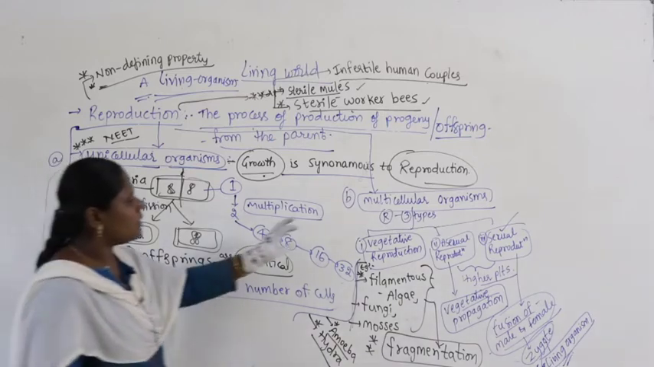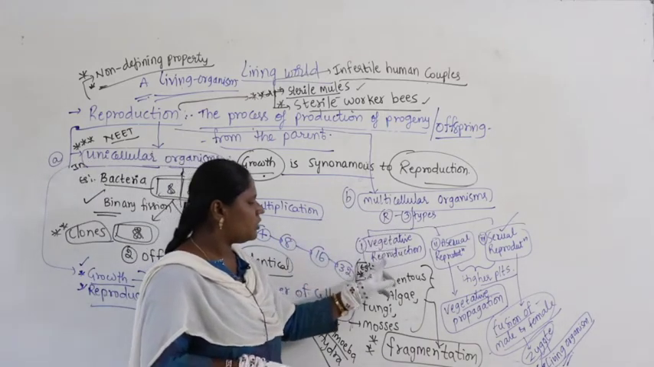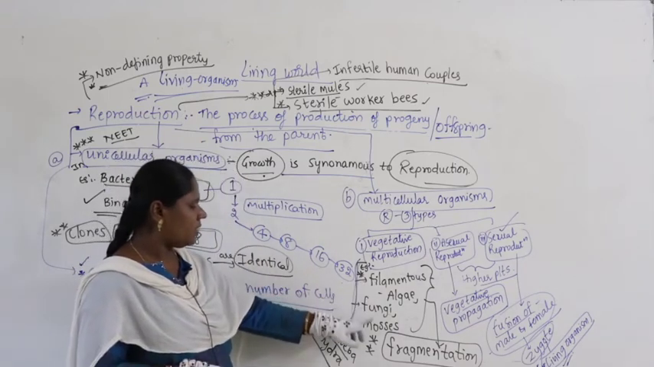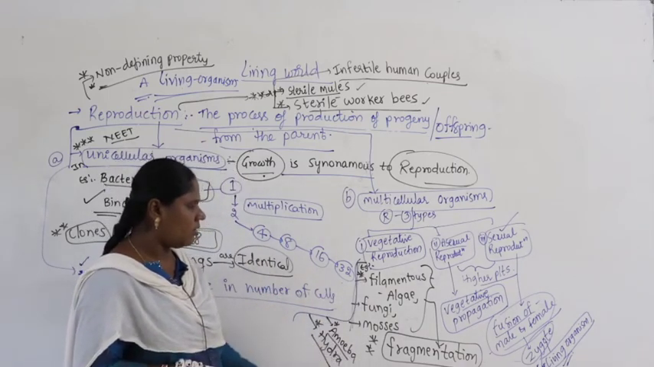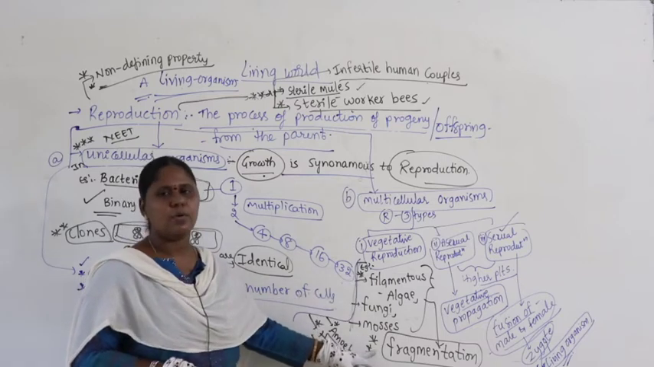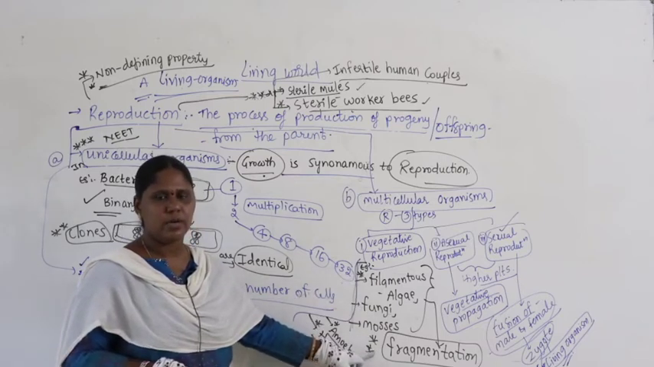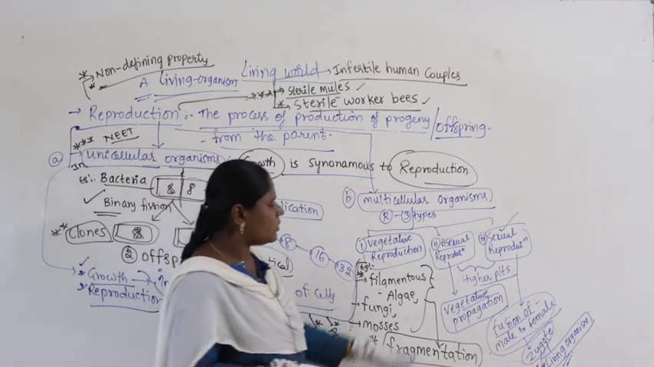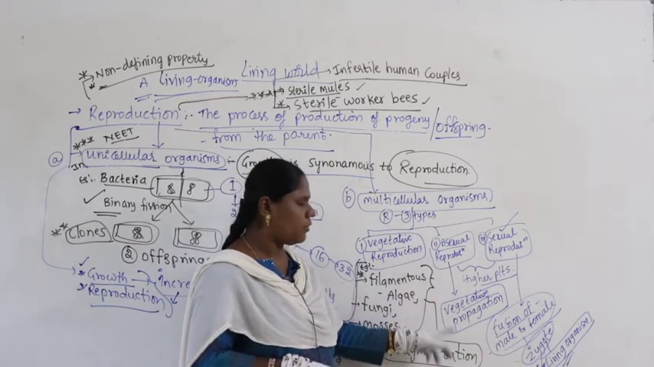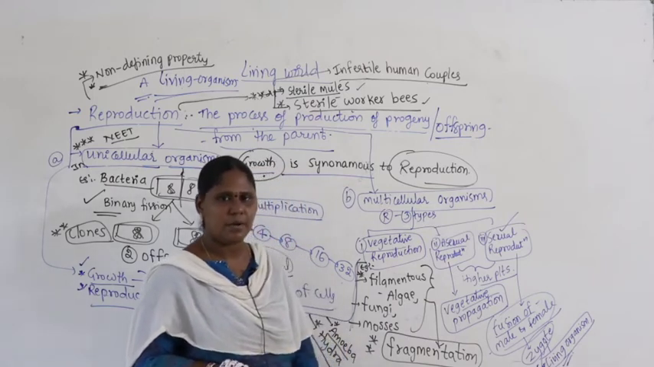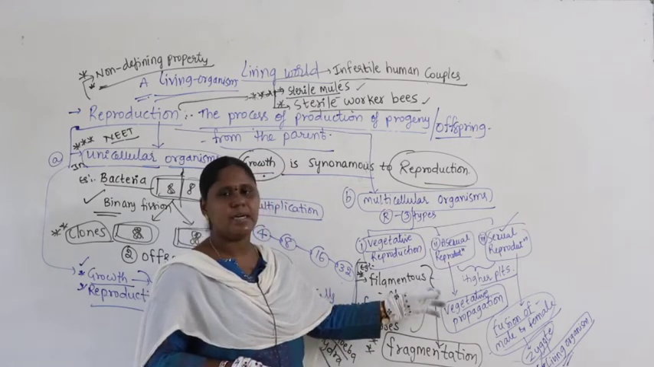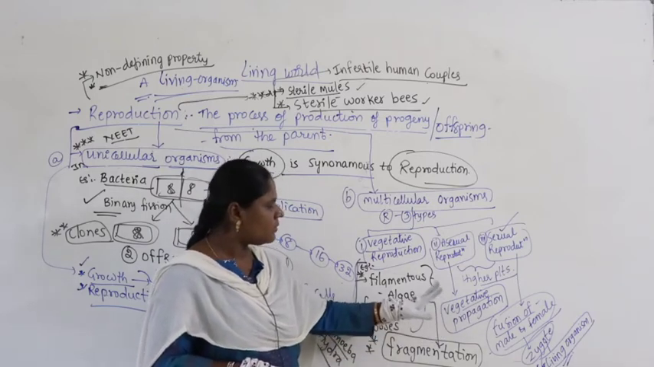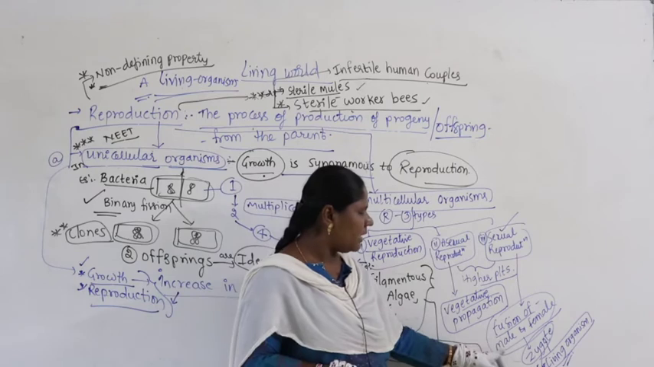Now, coming to multicellular organisms, we have three types: vegetative, asexual and sexual. You can take examples like filamentous algae, fungi, mosses, amoeba and hydra. In these cases, broken parts, wherever they fall, develop into a new organism, and it is called fragmentation. Asexual reproduction is also called vegetative propagation. Most commonly we see it in higher plants, where any part that gets detached from the parent plant, wherever it falls, develops into a new organism. In sexual reproduction, there is a fusion of male and female gametes.